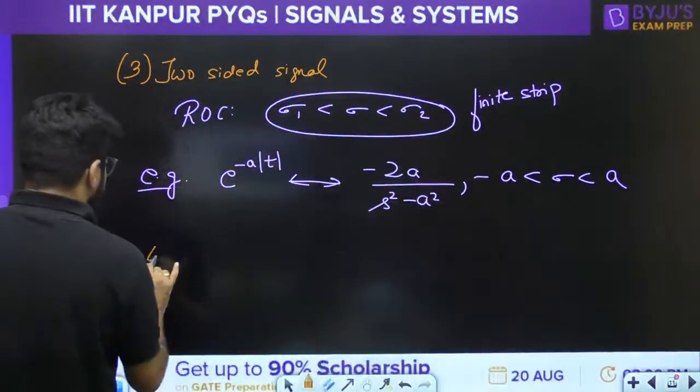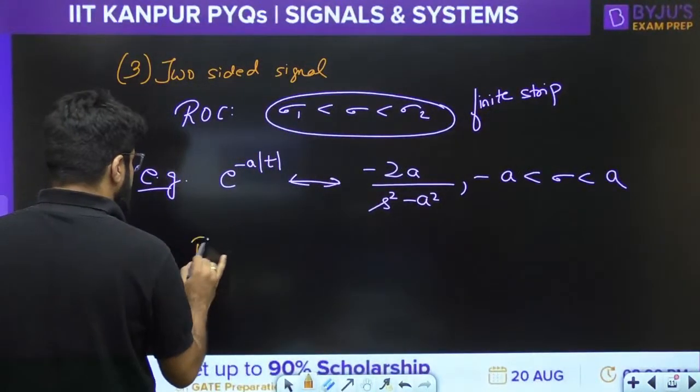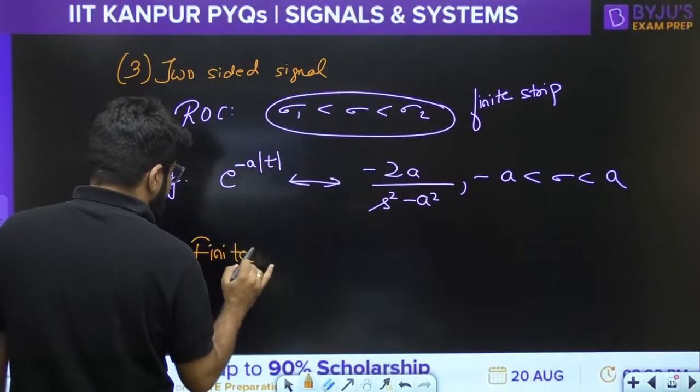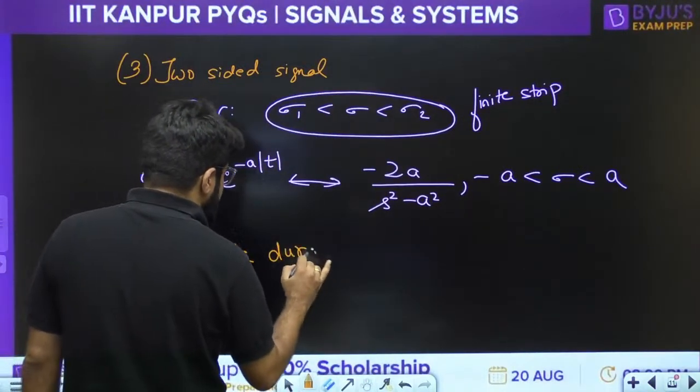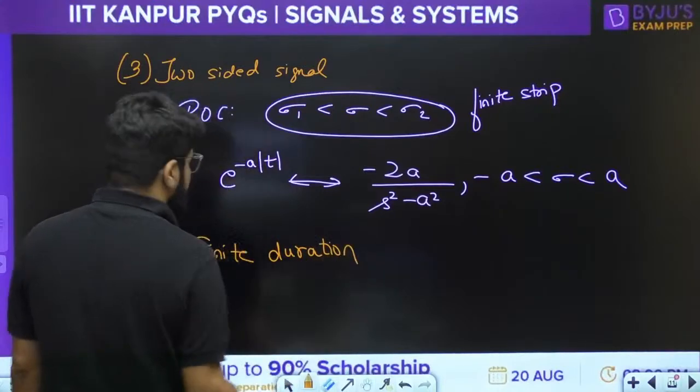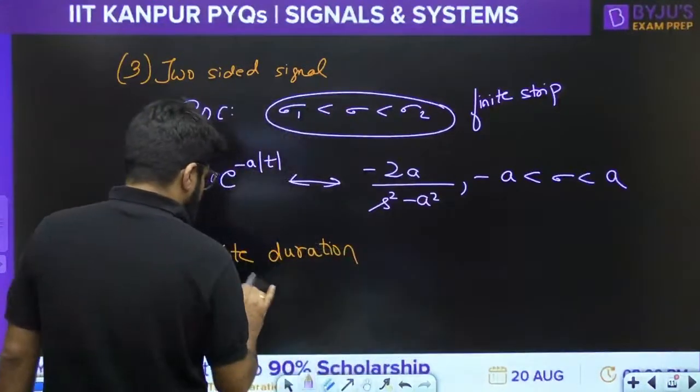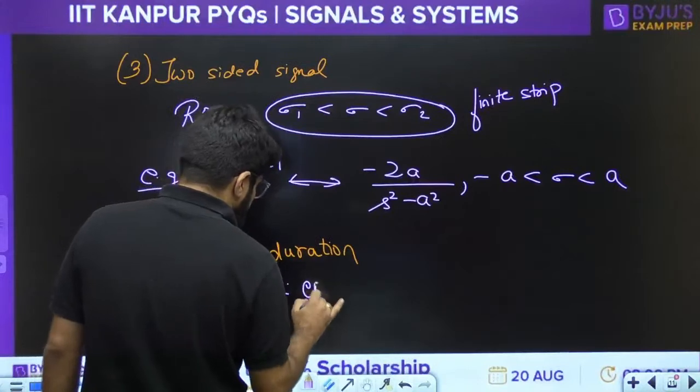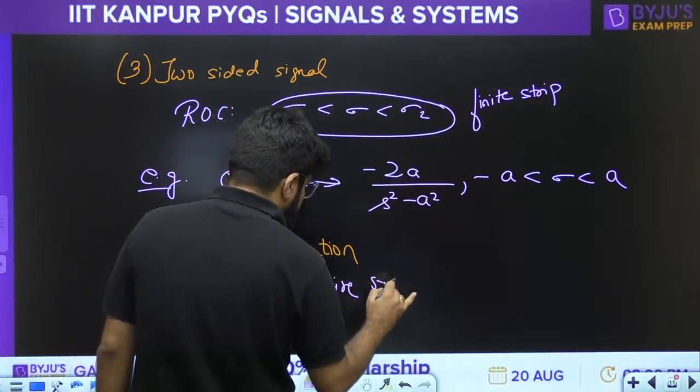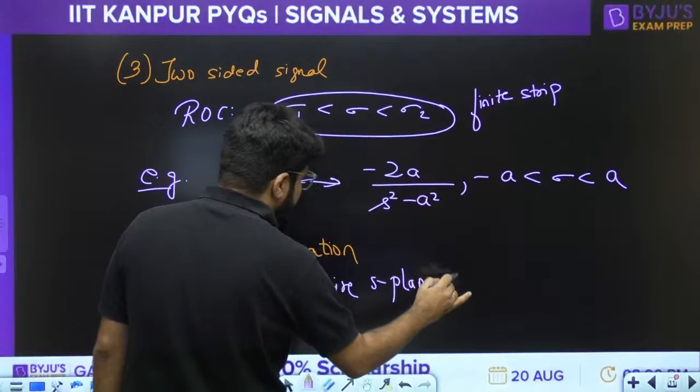And last but not the least, the point that we have discussed in the previous two questions: when the signal is neither right-sided nor left-sided, whenever it is a finite duration bounded signal, right? The ROC is all values of s, the entire s plane.